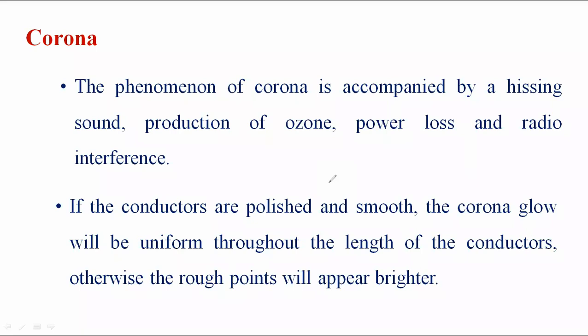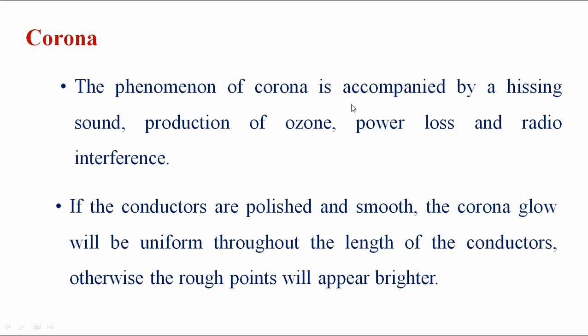is maintained by three parameters. An AC transmission system consists of three parameters: resistance, inductance, and capacitance. But the resistance is constant throughout the line, and you need to balance the inductance as well as the capacitance. And corona occurs the maximum on a rough and dirty surface. It is the minimum on a smooth or polished conductor.